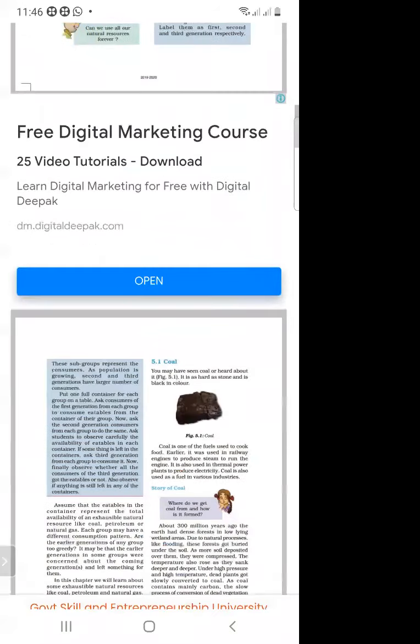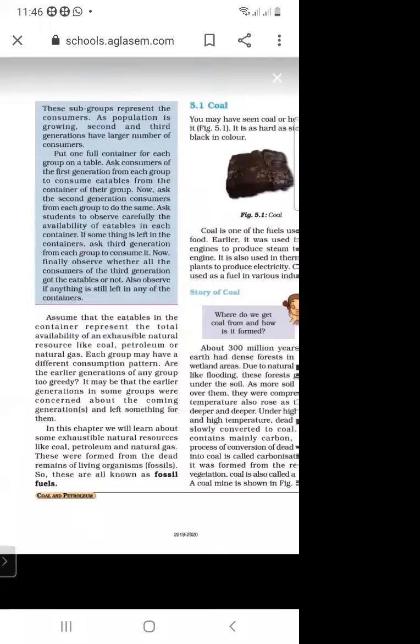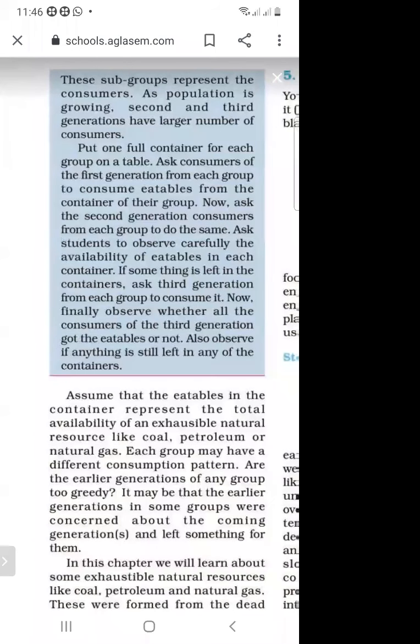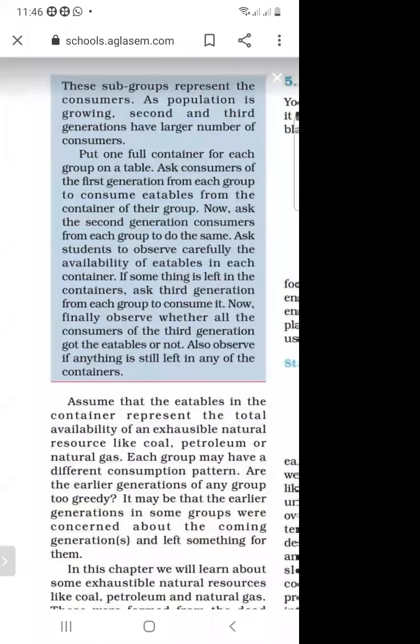And these subgroups represent the consumers. As population is growing, second and third generation have a large number of consumers. Put a full container for each group on a table. Ask the consumer of first generation from each group to consume a tablet from the container of their group. Now ask the second generation consumer from each group to do the same. And ask students to observe carefully the availability of eatables in each container.